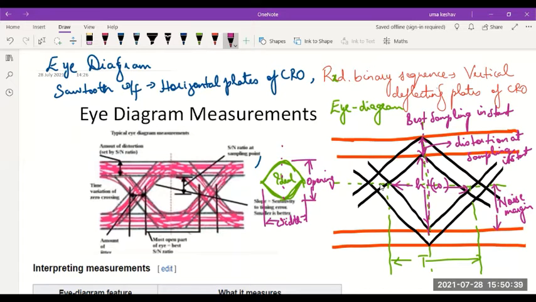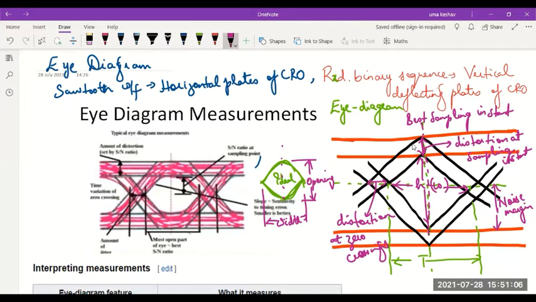And other than that, this measurement here indicates distortion at the zero crossings. Even that is important. I'll tell you what all this means once I tell you the significance of all these measurements.